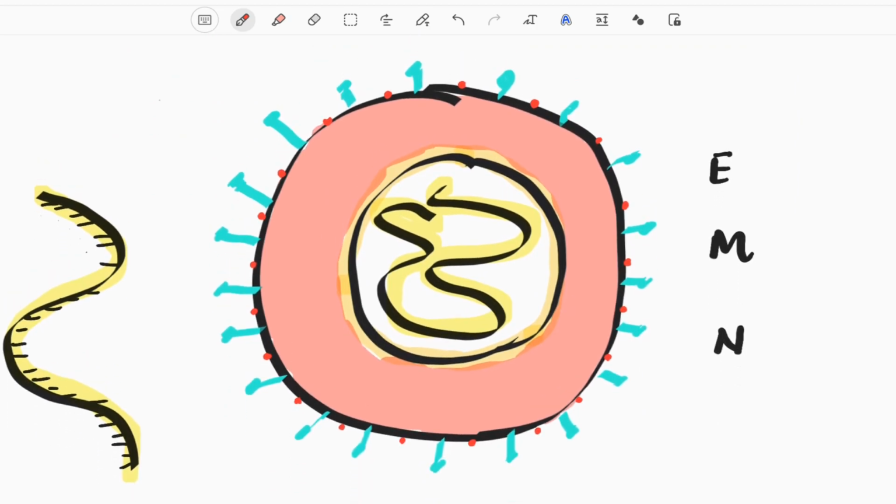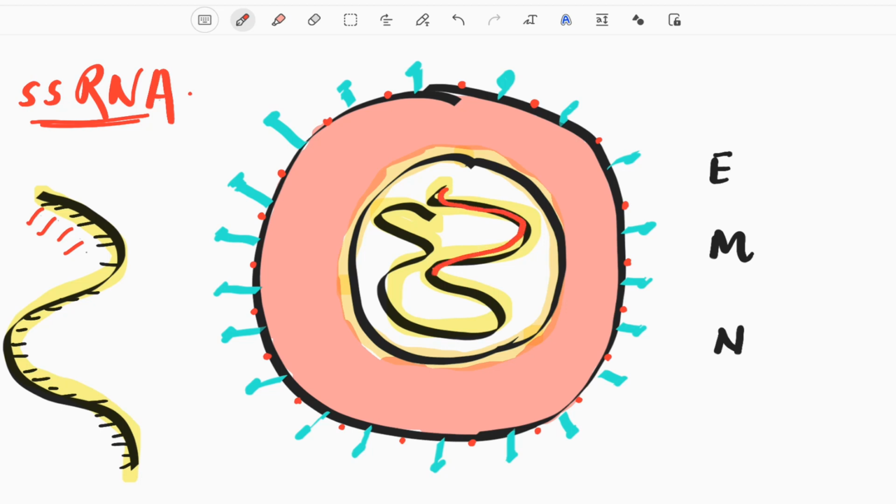Now this is a diagram I made to show you the internal structure of this virus. First of all, the genetic material is single-stranded RNA, and these are the nitrogenous bases protruding out.